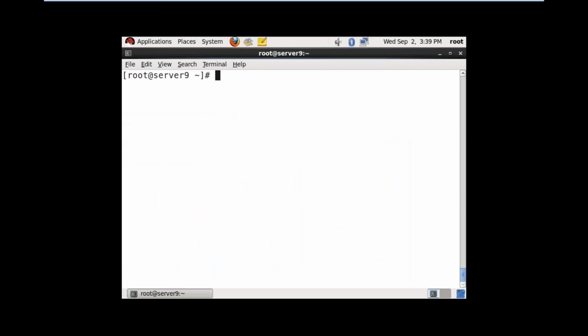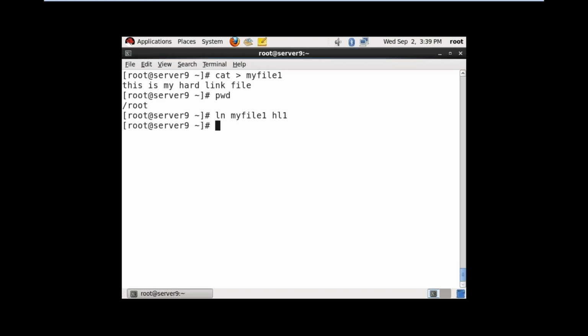Now we are going to see hard link. I am creating another file, cat myfile1. This is my hard link file. So for hard links, you need not go anywhere. From where you are, there only you can link. So first I am linking here only. Where I am, there only I am linking one file: ln myfile1 hl1.